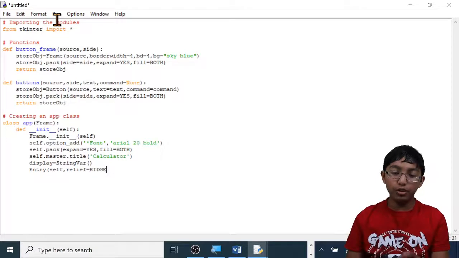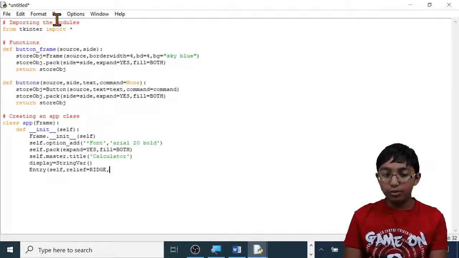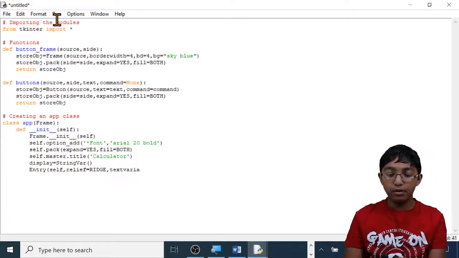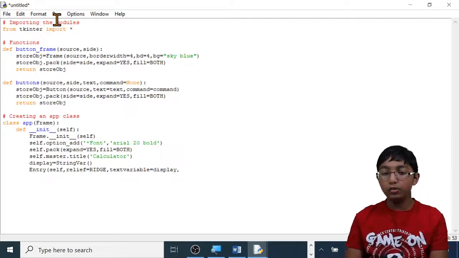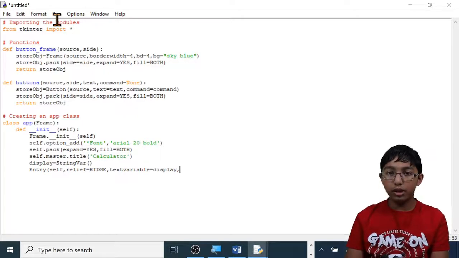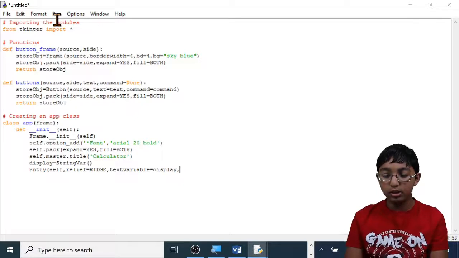So this is how the buttons should look on the edges. I chose ridge. You can choose anything you like based on what type of slope you like. Then do comma, and then do textvariable. Make sure textvariable is one word, then type equals display, comma. I'm going to set the justification to the right. I'll tell you what it means once I type it.